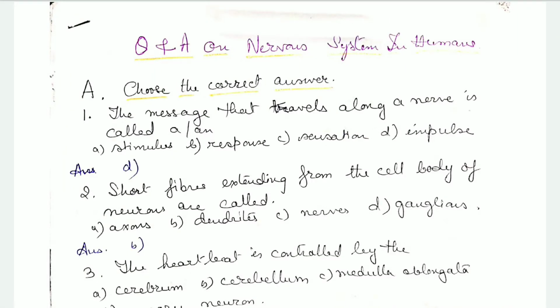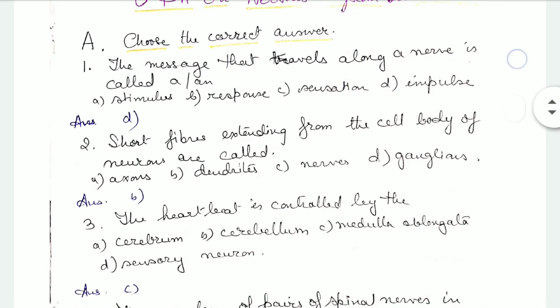Today again I've come with the question answer section of the nervous system in humans. So I'm starting with the choose the correct answer. This question answer of the nervous system is according to ICSE syllabus class 8. So the first question, choose the correct answer. The message that travels along a nerve is called a or an: stimulus, response, sensation, or impulse. It is called an impulse.